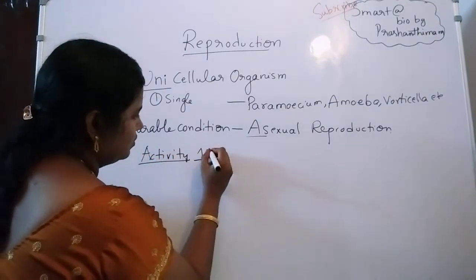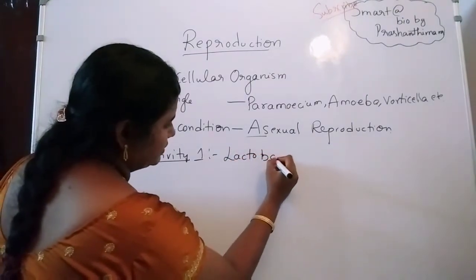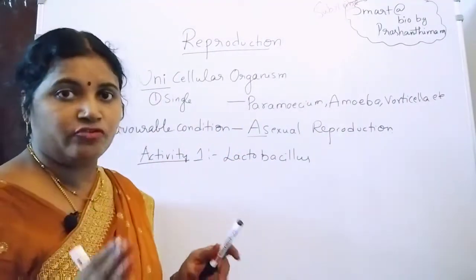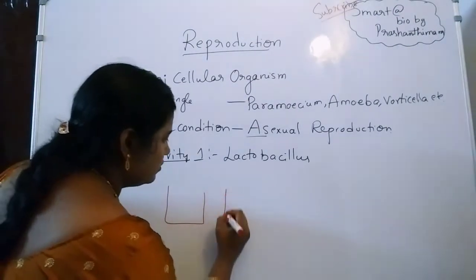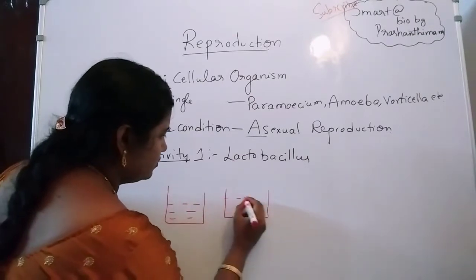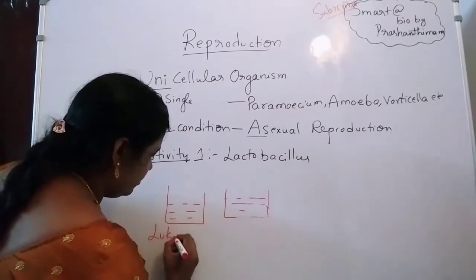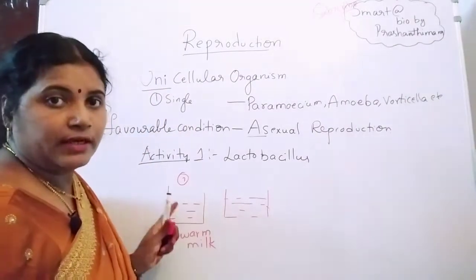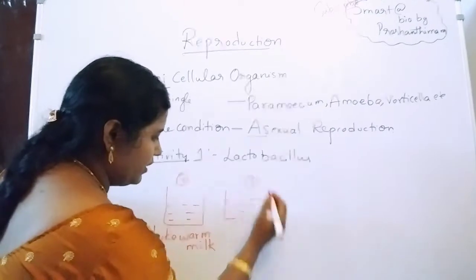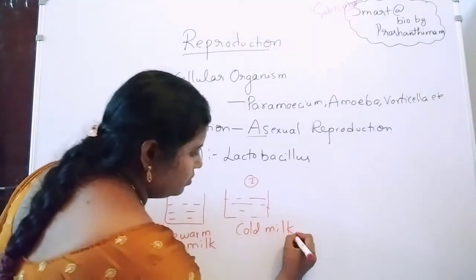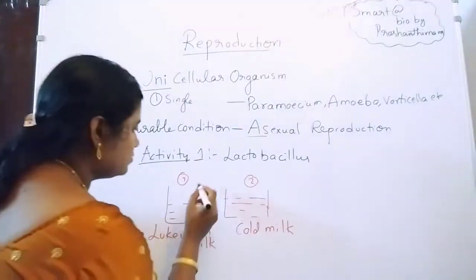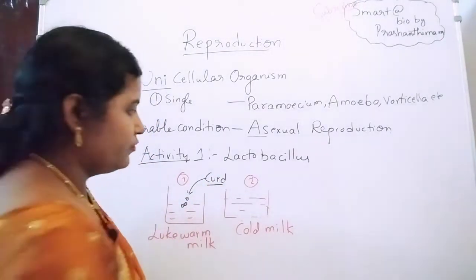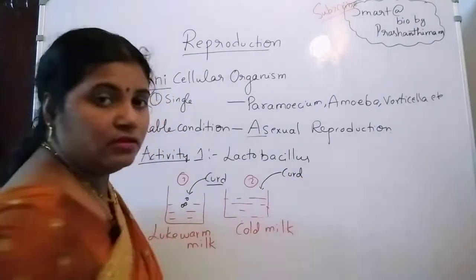Activity 1, growing the lactobacillus. For this activity, we require only two types of milk. In cup 1 we are taking lukewarm milk, and in cup 2 we are taking cold milk. In both, we are adding 1 spoon of curd.